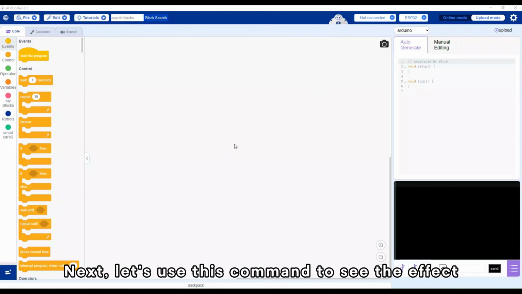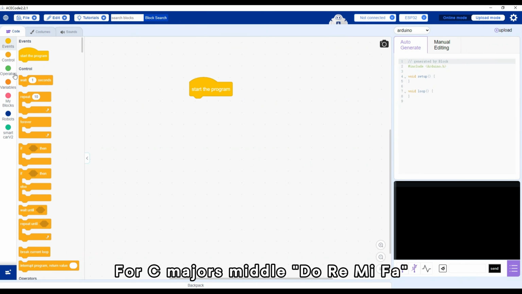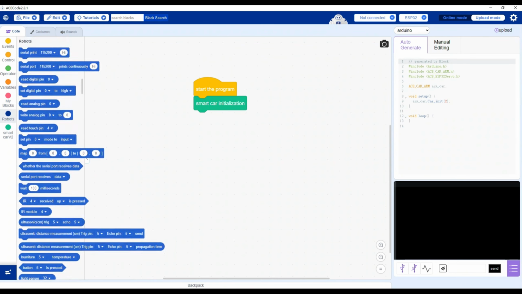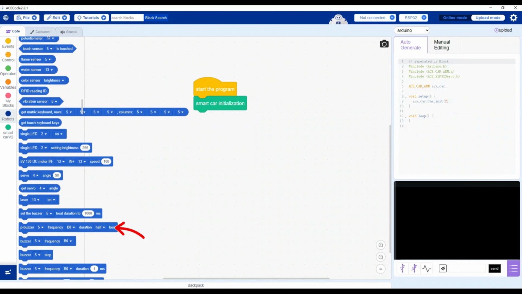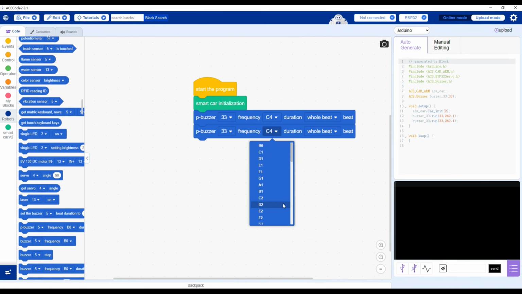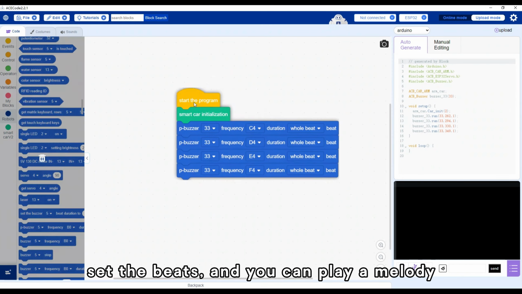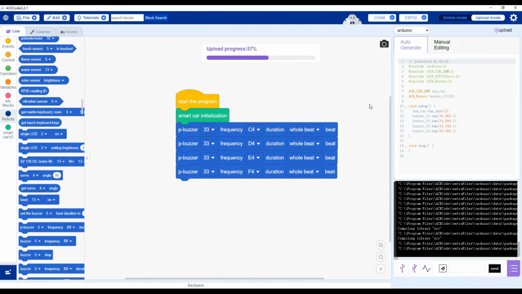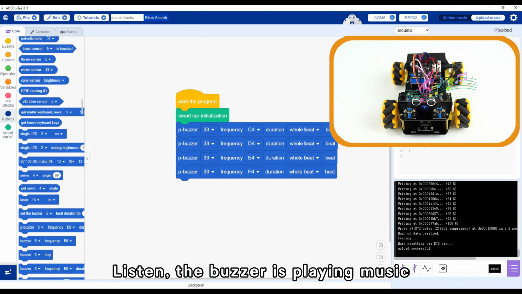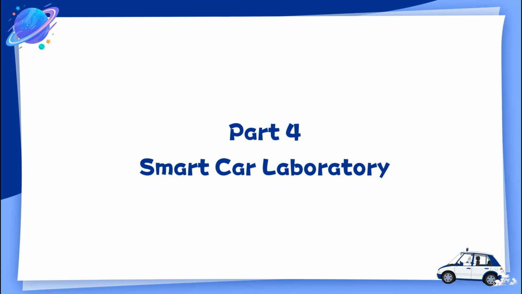Next, let's use this command to see the effect. Open ACECode. For C major's middle, do re mi fa, use frequencies C4, D4, E4, F4. Connect the instructions in order, set the beats, and you can play a melody. Listen, the buzzer is playing music. That's amazing!